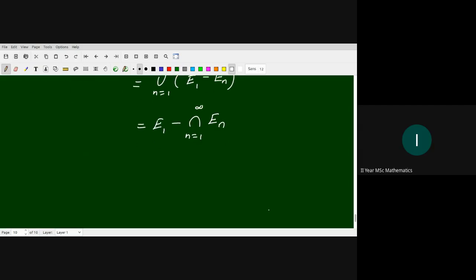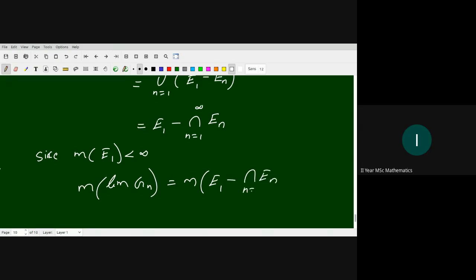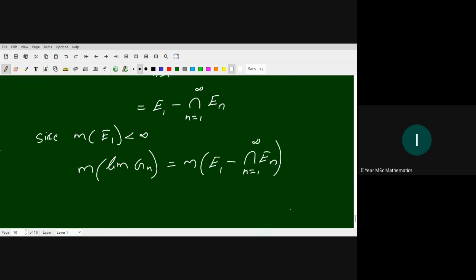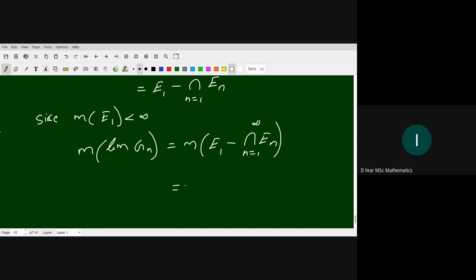Since the measure of E1 is finite, the measure of limit Gn equals the measure of E1 minus the intersection of En, n from 1 to infinity, which equals the measure of E1 minus the measure of the intersection of En.